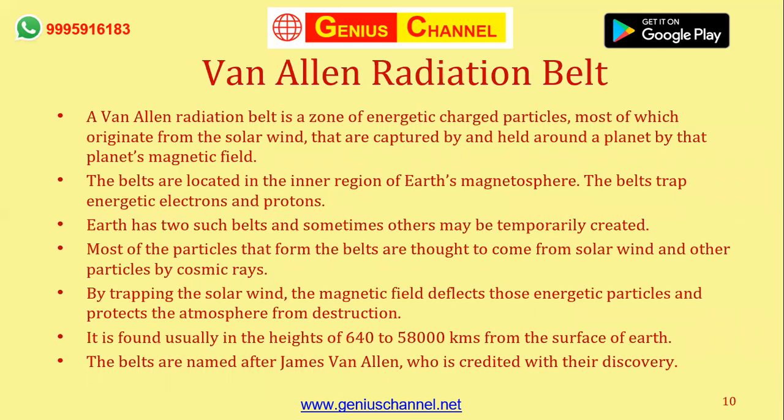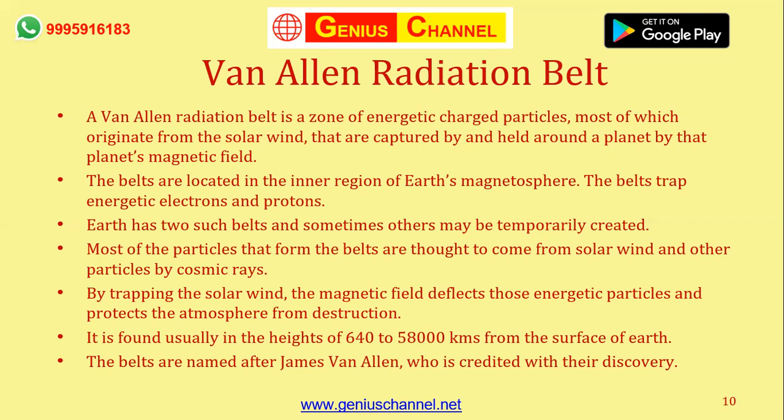Van Allen radiation belt was discovered by a person known as James Van Allen, so that's why this name. What is Van Allen radiation belt? It's actually a zone of energized charged particles, most of them originating from solar wind. As I said, the solar wind carries these charged particles and travels through the solar system. When it tries to enter the Earth's magnetic field, the magnetic field of Earth deviates it.